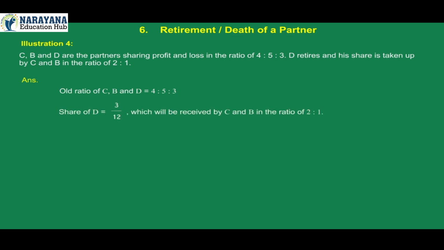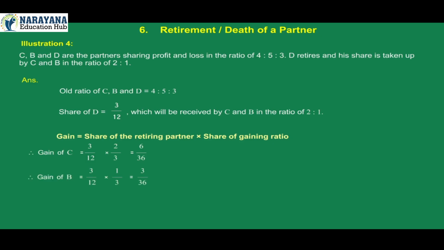Share of D is equal to 3/12, which will be received by C and B in the ratio of 2:1. Gain is equal to share of the retiring partner into share of gaining ratio. Therefore, gain of C is equal to 3/12 into 2/3, which is equal to 6/36. Therefore, gain of B is equal to 3/12 into 1/3, which is equal to 3/36. Therefore, gaining ratio of C and B is equal to 6/36 is to 3/36, which is equal to 6:3, which is equal to 2:1.